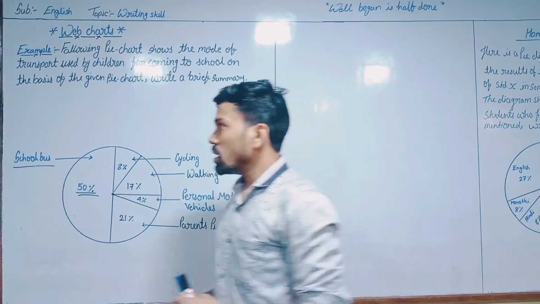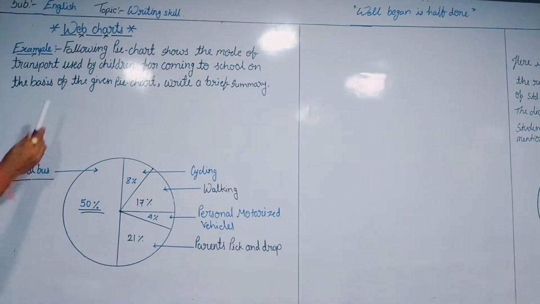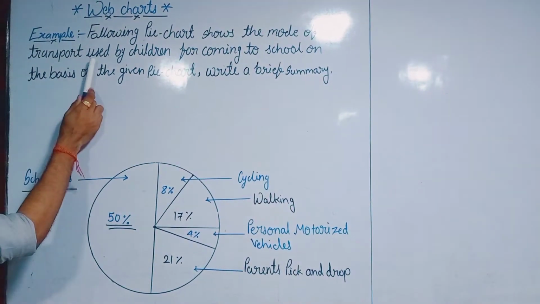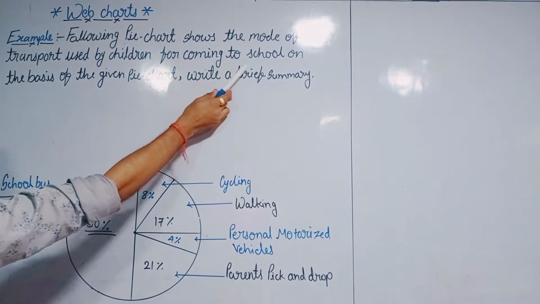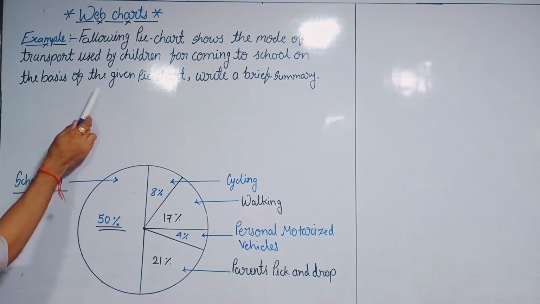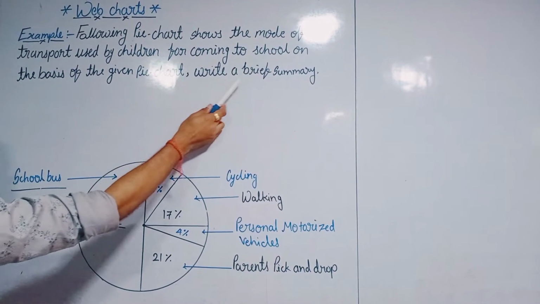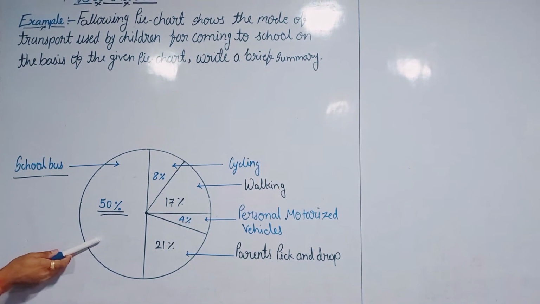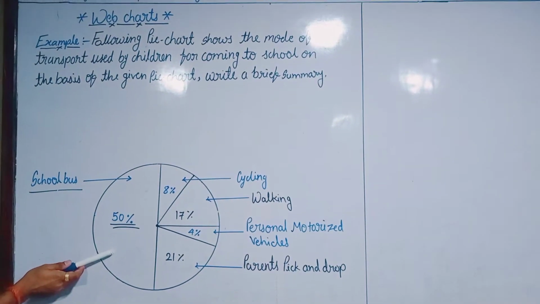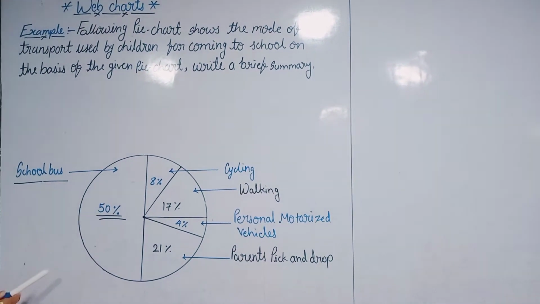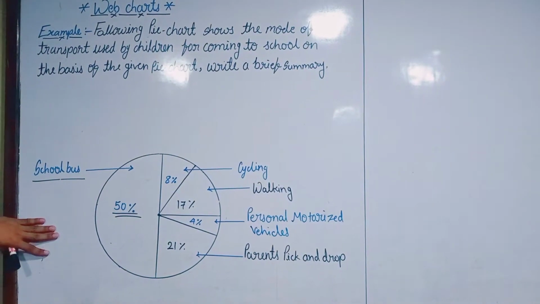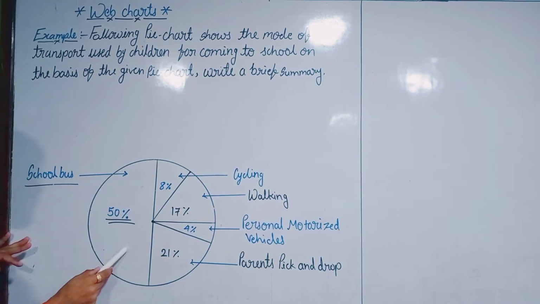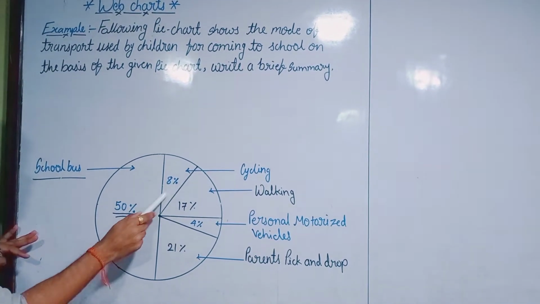So let's see. Here we have an example. The following pie chart shows the mode of transport used by children for coming to school. On the basis of the given pie chart, write a brief summary. You can see over here we have a pie diagram, a pie chart. Observing this pie chart, we have to write a summary of this diagram. The circle is divided into various parts that are denoted percent-wise.